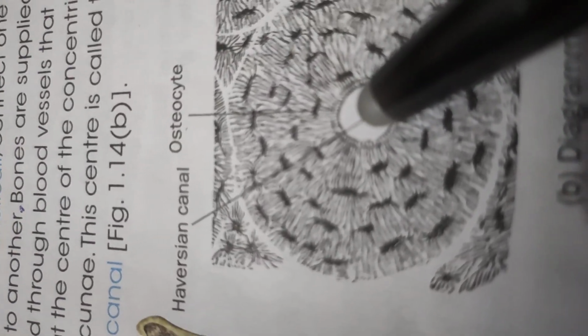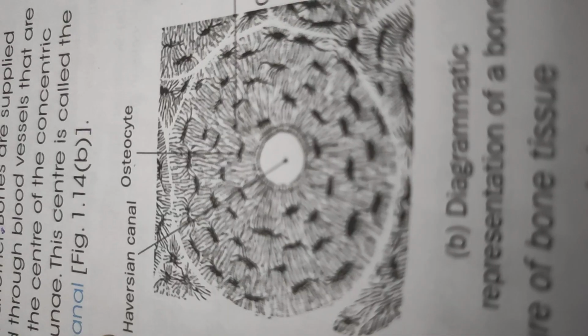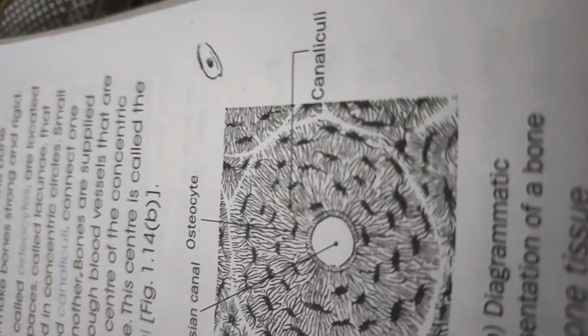This main canal is connected to the others. So these lacunae are interconnected through small canals known as canaliculi. Here, these lacunae are interconnected through a canal, and that is known as canaliculi.